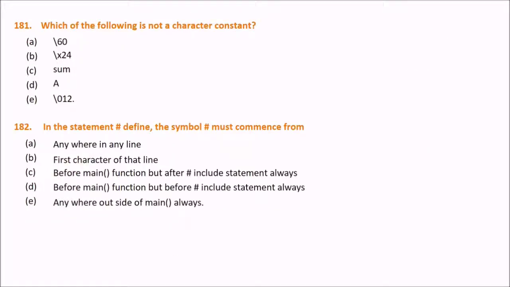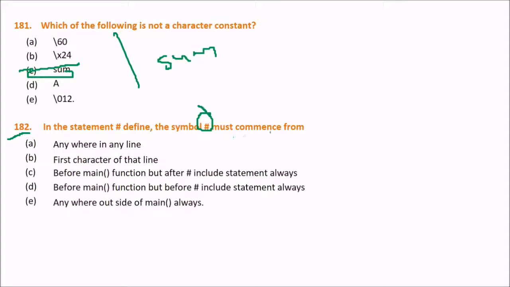Now we come to the next question, that is, which of the following is not a character constant? So these are all options for you. Give me the correct answer. The answer is C. This is not a character constant. Okay, this is a string, while all others are character constants. Next, in the statement hash define, the symbol hash must commence from.